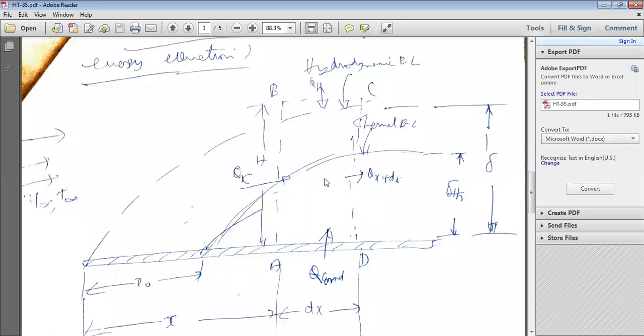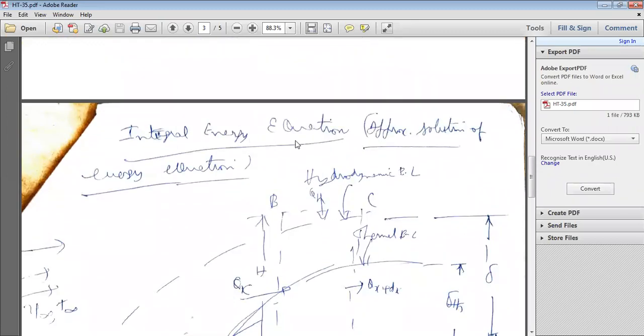Just like the integral momentum equation, here there is an integral energy equation also. That is the approximate solution of the energy equation. The energy equations were given in the earlier classes: mass equation, momentum equation, and energy equation. The energy equation is U dou T by dou x plus V dou T by dou y plus W dou T by dou z is equal to alpha dou T by dou y at y equal to 0. That has been given.